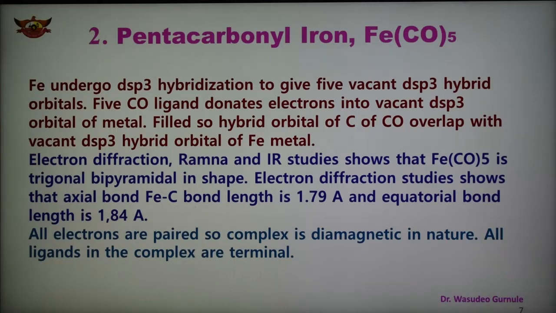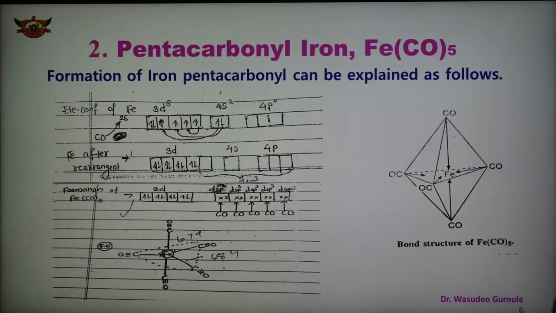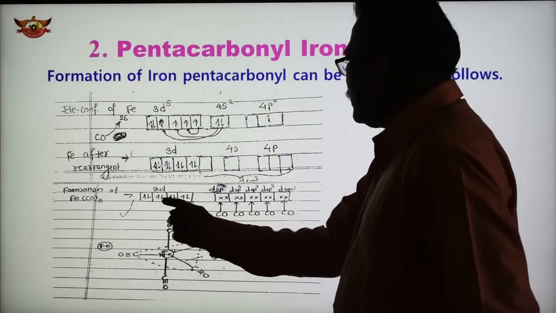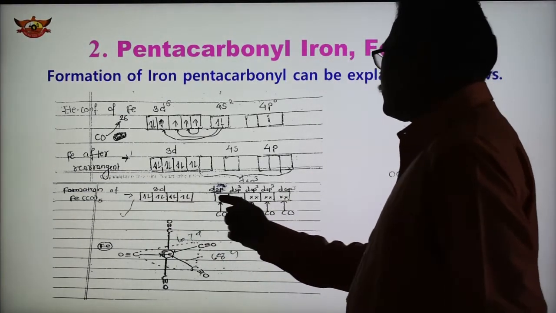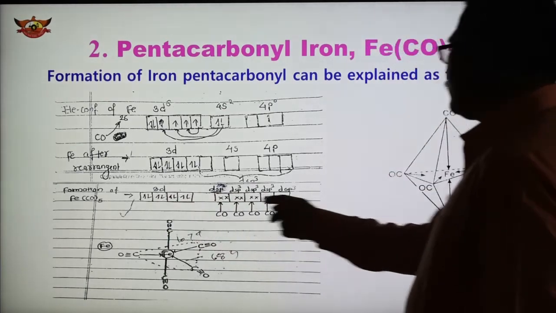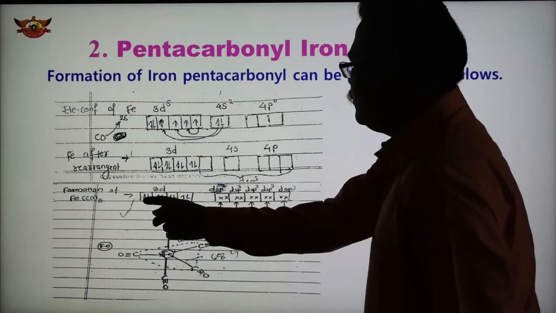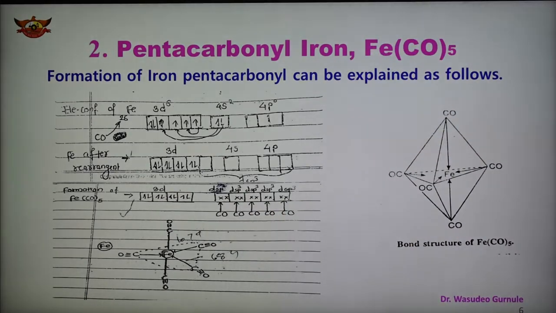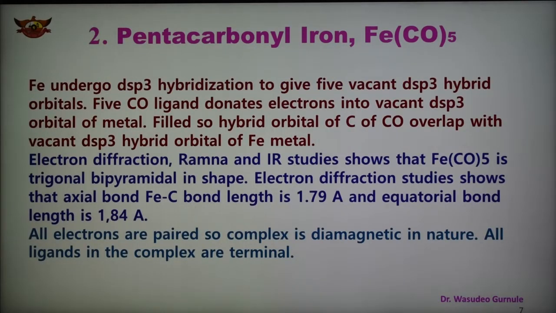As we have seen here, all electrons are paired in the complex. So this is the formation of the metal carbonyl. See here, all these are paired electrons. Here also paired. So all the electrons are paired. See here, one orbital has 2 electrons, with no single unpaired electron. Therefore the complex of this metal carbonyl is diamagnetic in nature. And as the complex is mononuclear, all the carbonyl ligands are terminal, so all 5 carbonyl groups are terminal. In this way we can explain the shape and structure of pentacarbonyl iron.